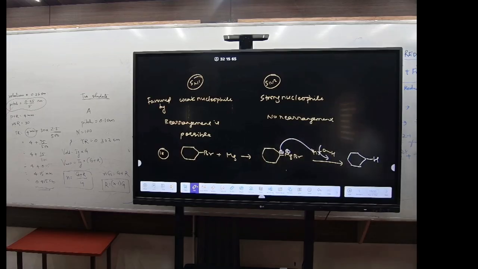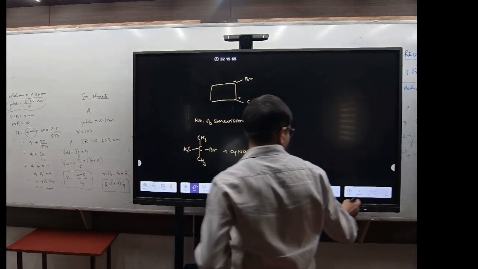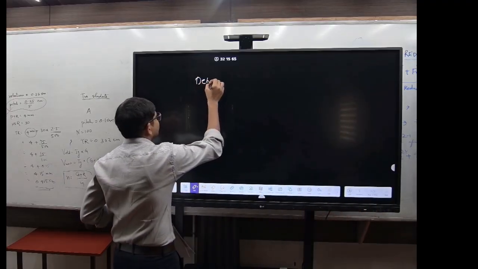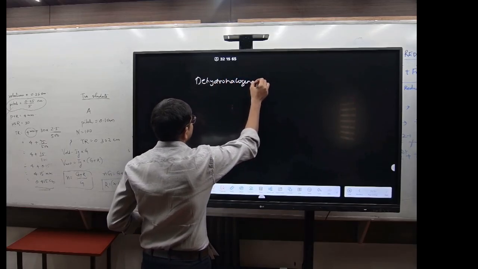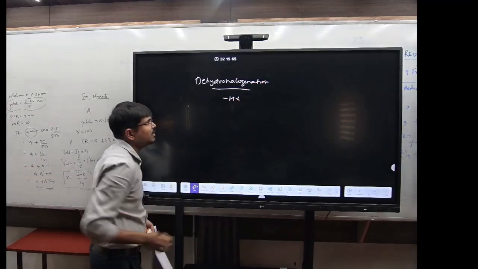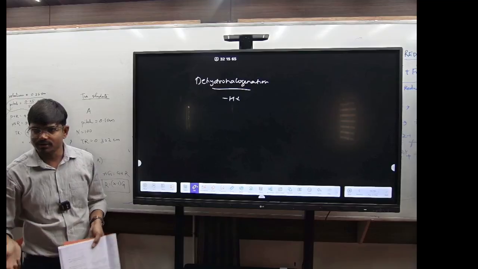So in case of dehydrohalogenation, clear है? इसका मतलब क्या होता है? Removal of HX, hydro and the halogen groups. So if you're removing the HX group, that is known as dehydrohalogenation.